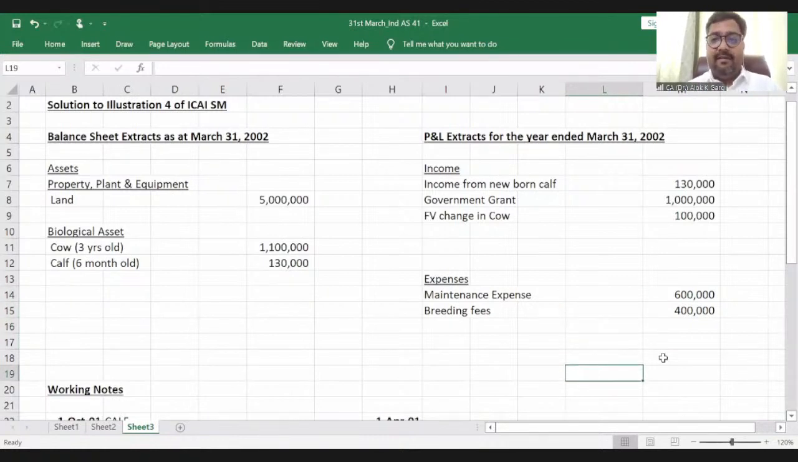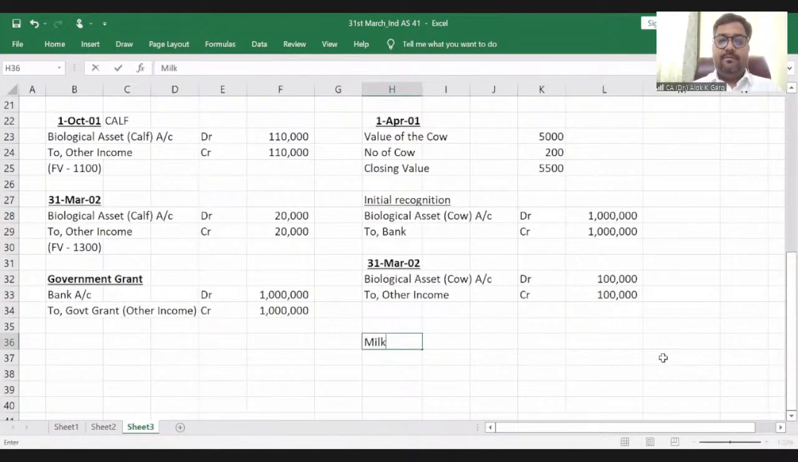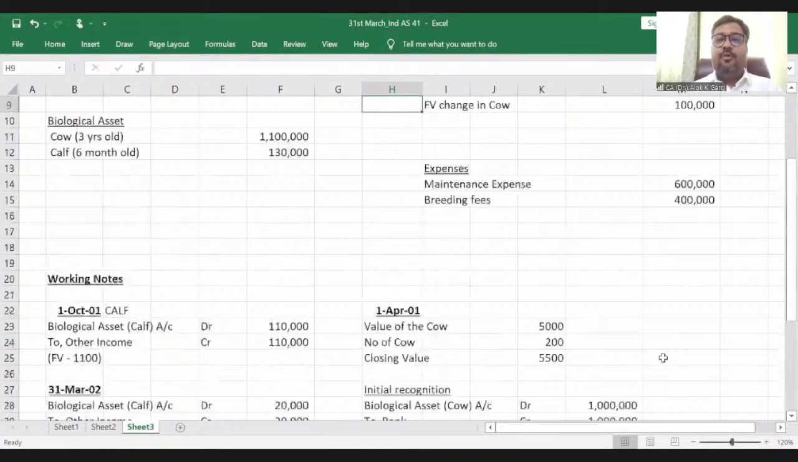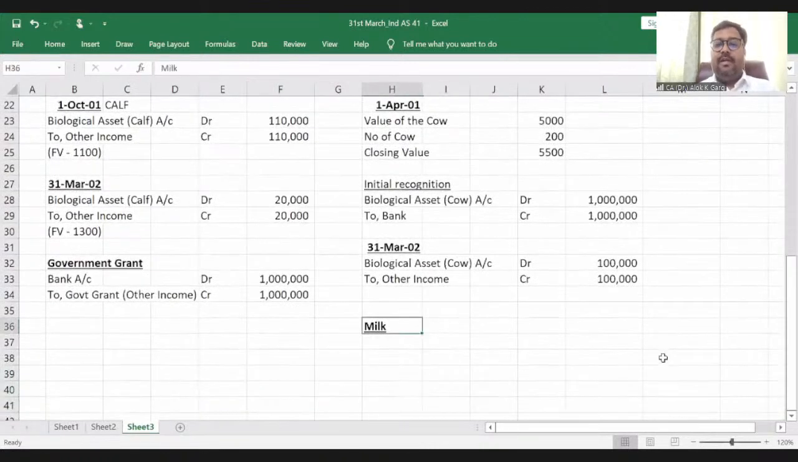Now the last part is left, which is milk, right? So what is the accounting entry for the milk? In the question it is given that there is an unsold inventory for the milk, so there will be inventory as well. Now the closing value of the inventory is also given. Let's put the journal entry here.